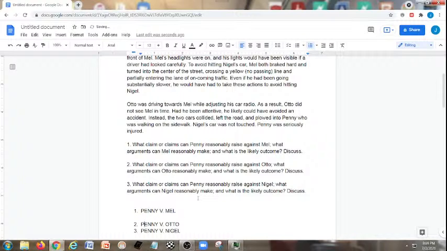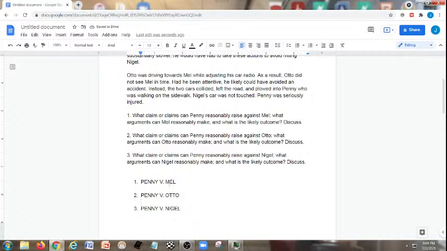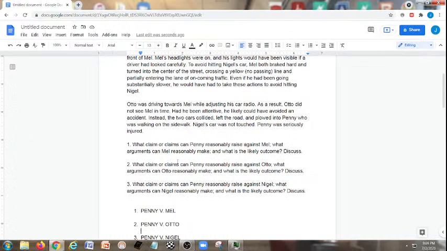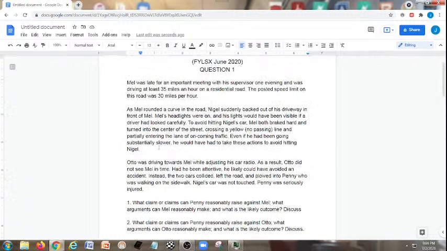Okay, and we don't know yet, but they're kind of giving us a clue that this could possibly be torts, but we don't know yet. How do I know? It's the word claim or claims. It's definitely not crimes. Therefore, it's either torts or contract law. So let's read our facts.